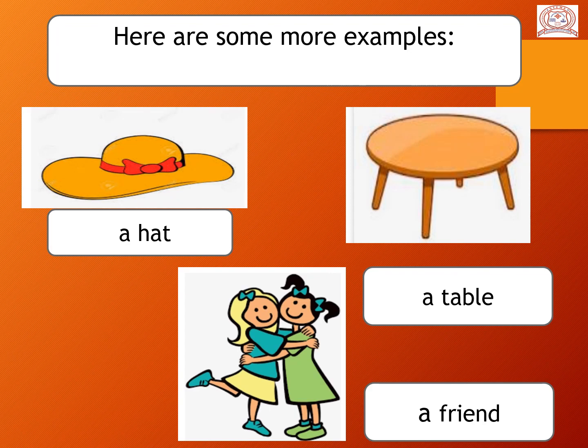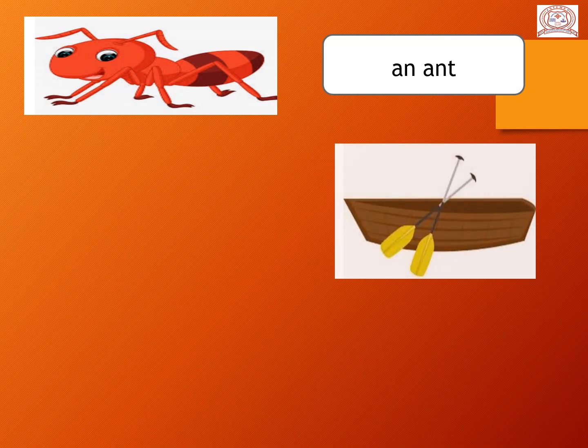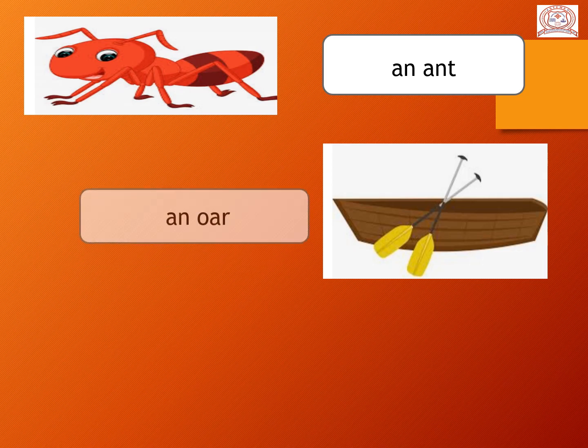Now, here are some more examples. Let's see. Can you see? What is this? Yes, it is an ant. A-N-T, ant. Here the first alphabet is A and it is a vowel sound. That's why what we use here? AN. Now second, can you see that picture?